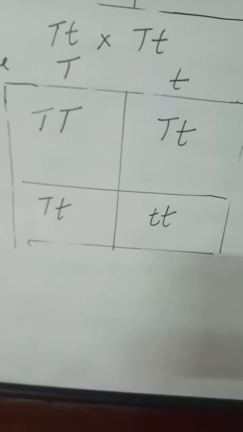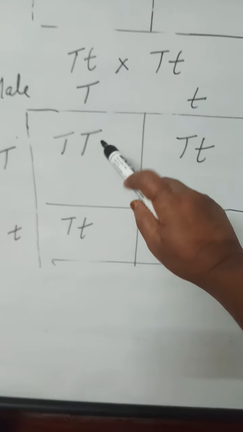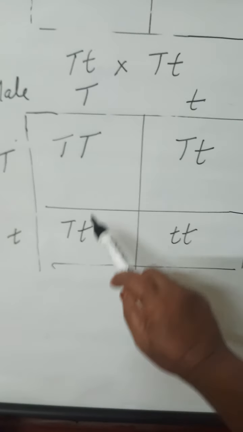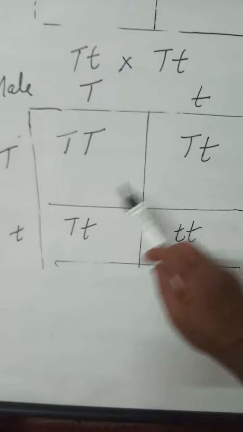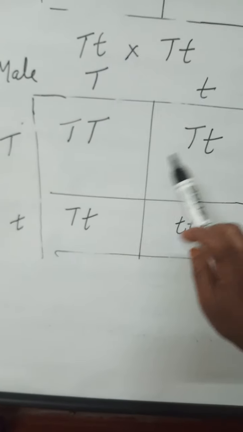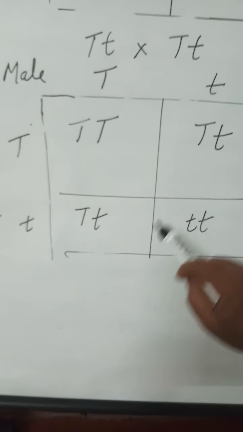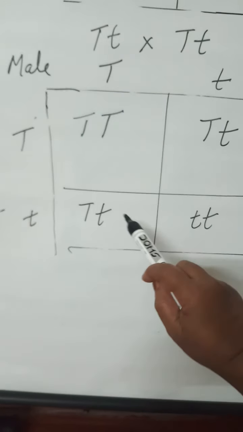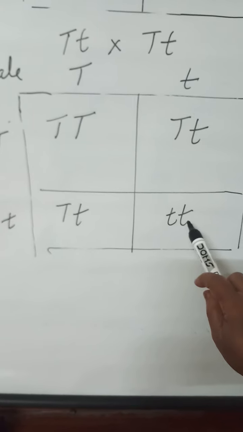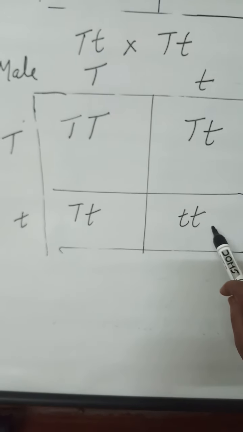Here we can see that one is a pure tall plant and two plants produced are hybrid or heterozygous. They are heterozygous tall plants. Externally 3 tall plants and 1 dwarf plant are produced in this generation.